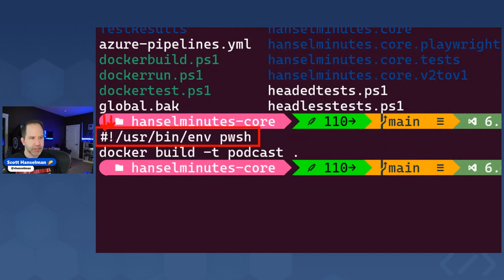That's a hash, that's a bang. And that's saying in Linux, I want you to go and look at the environment and use PowerShell. So PowerShell isn't in this context being used as a shell, it's being used as a scripting language. That first line is ignored on Windows and it's used on Linux, which means I can use these scripts on both Linux and on Windows.